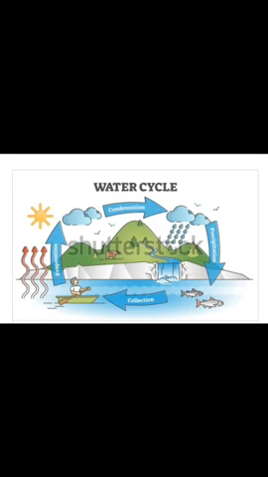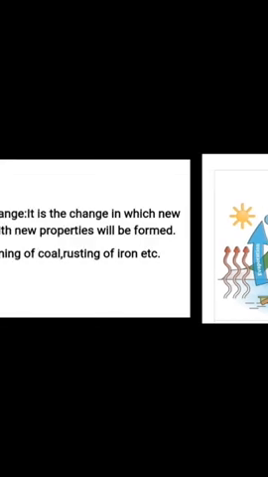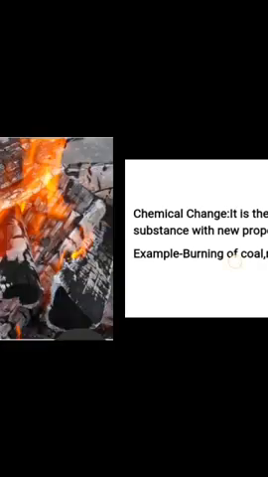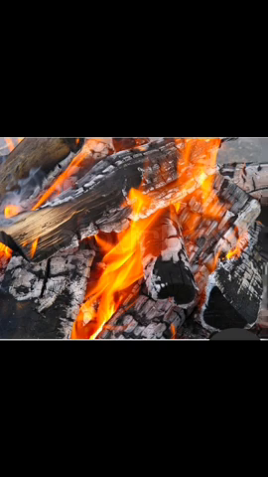Now let us know something about a chemical change. Chemical change, it is the change in which new substance with new properties will be formed. Example, burning of coal, rusting of iron, etc. You may observe in the figure, in the picture, on burning wood changes to ash, which is entirely different from the wood. All the properties of ash are different from the wood. So this is an example of a chemical change. A new substance has been formed during burning of the wood.